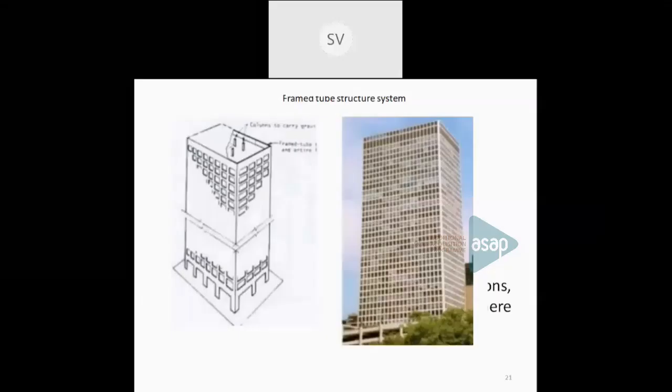You can see the figure. And the advantage of using this type of system is that the number of interior columns can be reduced. If the interior columns are reduced, you will get a lot of floor area. That is the main advantage of using a framed tube structural system, and it is also economical to go for higher stories.